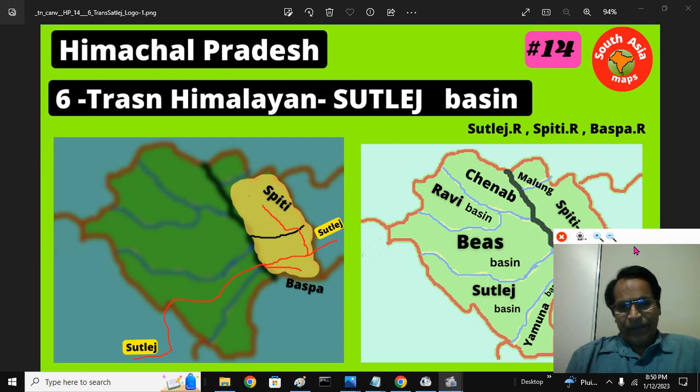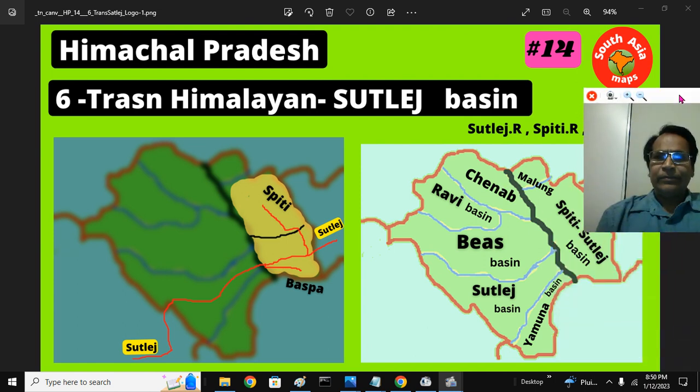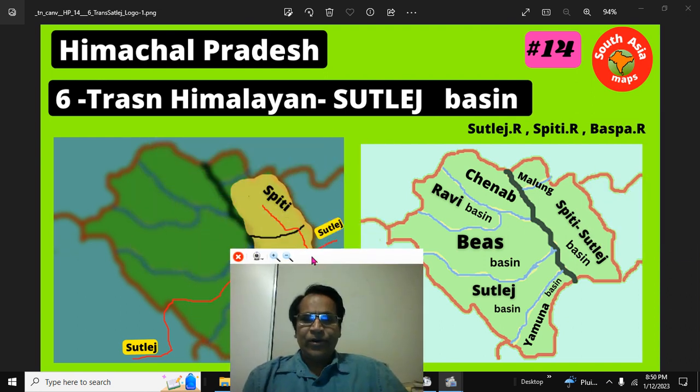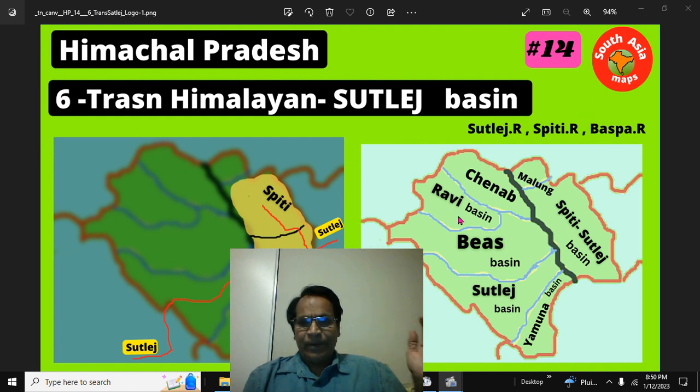We discerned 7 river basins in Himachal Pradesh. This is the Great Himalayan mountain range. This is Cis side. The other side is Trans side. Now we are in Trans side. Cis side: Chenab, Ravi, Beas, Sutlej, Yamuna. 5 basins. Trans side 2 basins, Malung and Spiti.